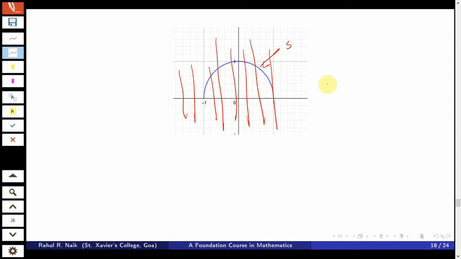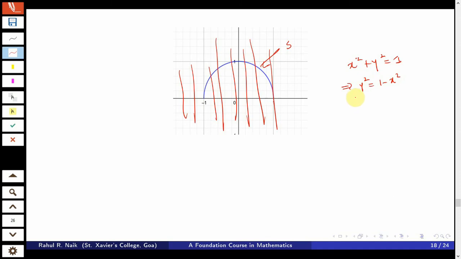Now, how to determine the function? The condition that is given is that x square plus y square is equal to 1. Now, as we know that y is varying over this y axis, the value of y determines the function. So, we write this as y square is equal to 1 minus x square.